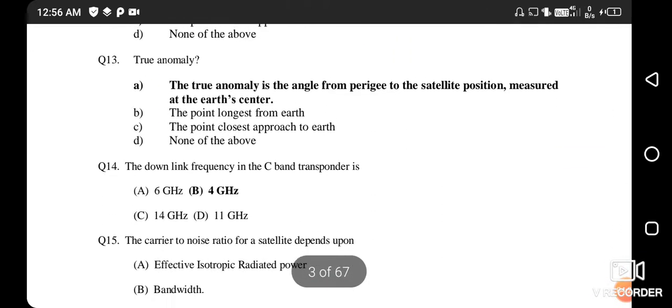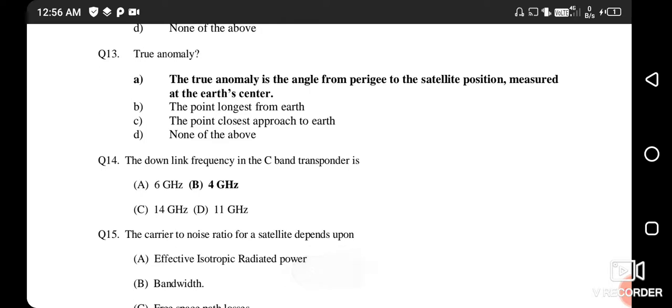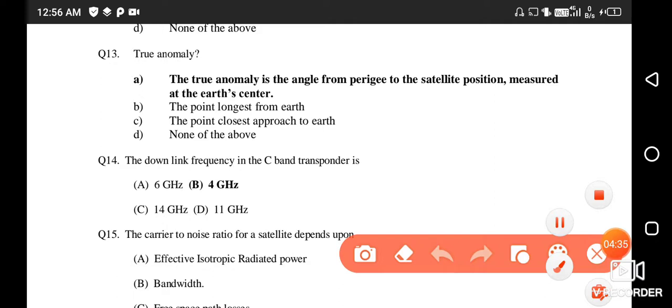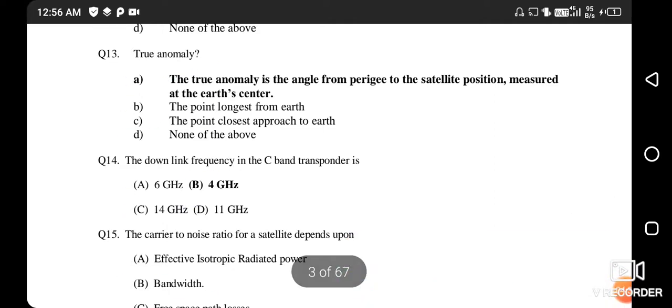Next question. True anomaly. True anomaly is the angle from the perigee to the satellite position measured at the Earth's center. So the right answer is option number A.